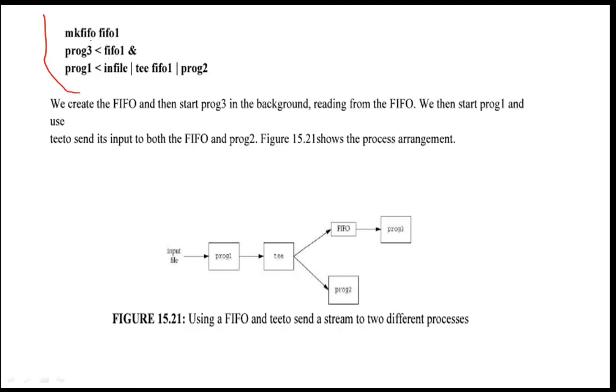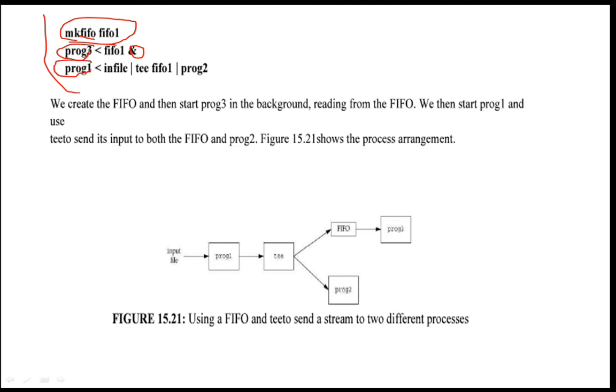We will see this one here. What we have done, we have created one FIFO by using mkfifo. Then I am executing one program with the name program 3. The input for this will be FIFO 1, and I am executing this in the background. Then another program is program 1, and its input is the input file.